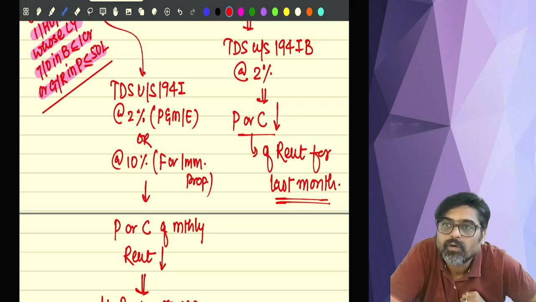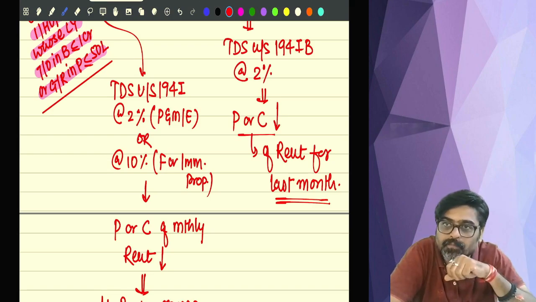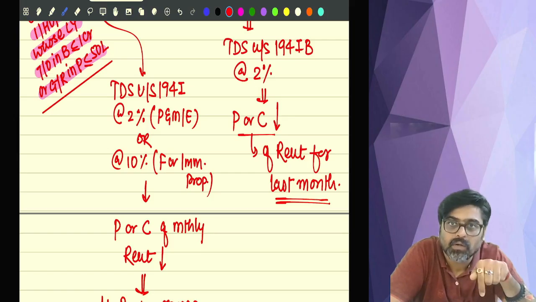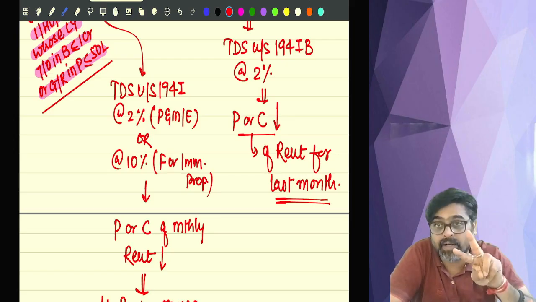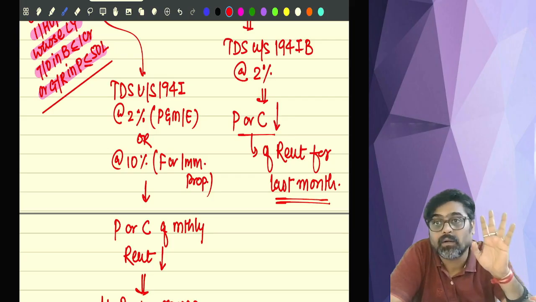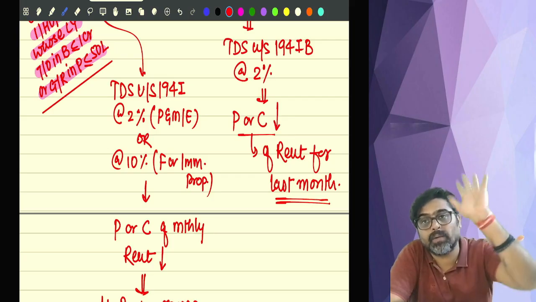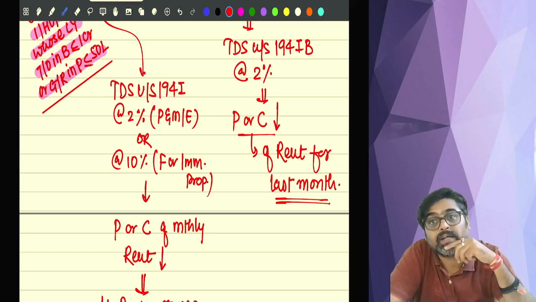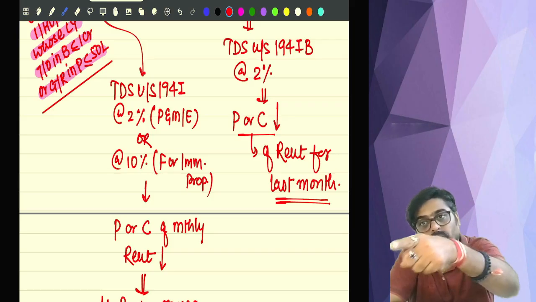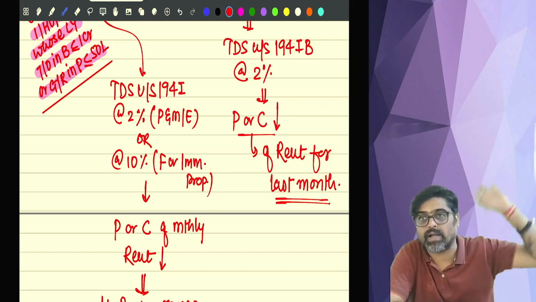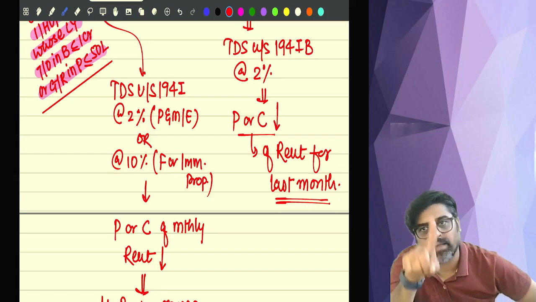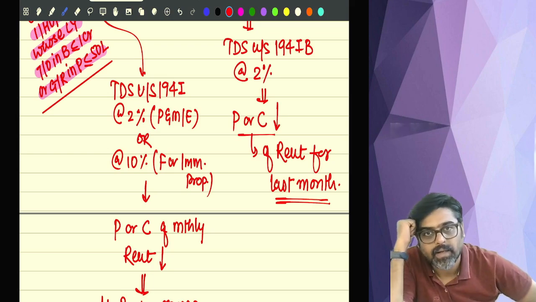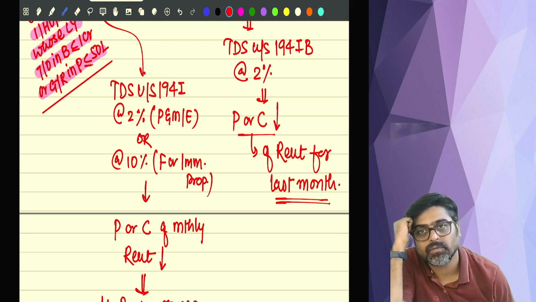That TDS you deduct from the last month's rent. So what was the last month? March, no? So when the rent of March will be paid or credited, whichever happens earlier, at that time this 24,000 will be deducted. What is the rent of the last month, March? 1 lakh. From that 1 lakh, this 24,000 will be deducted once in the month of March. Will you remember this?